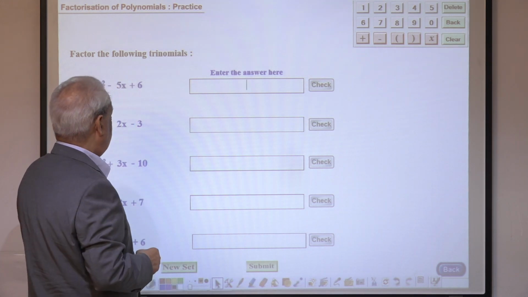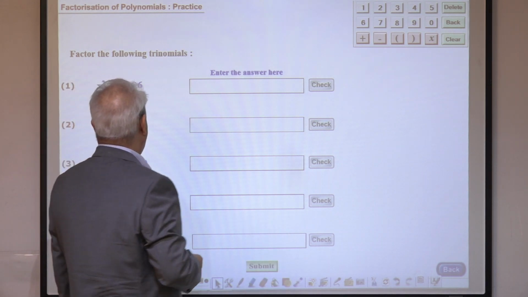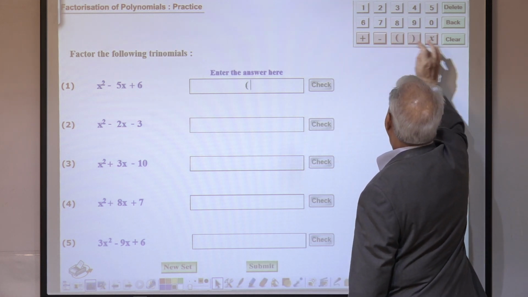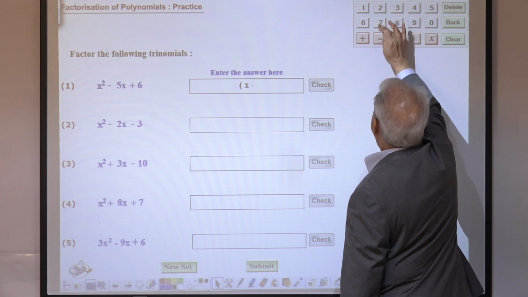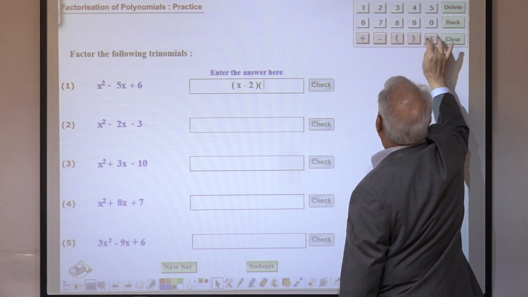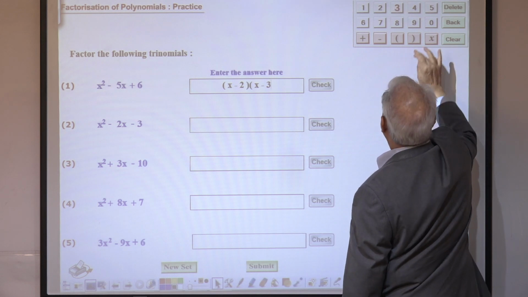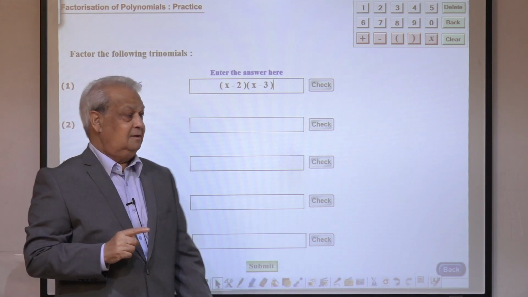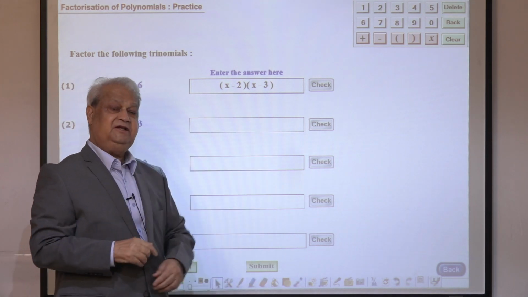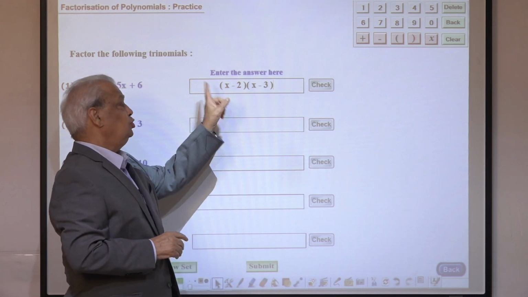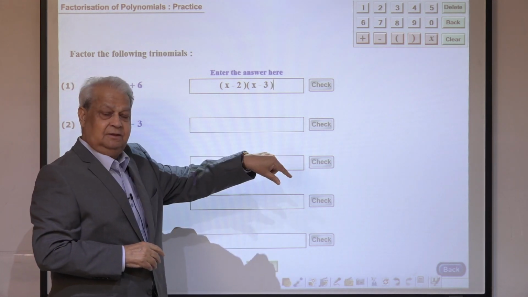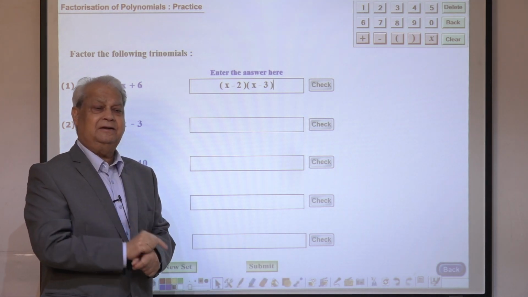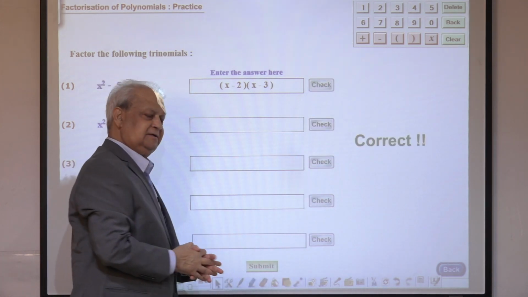So, for example here, I want to enter the answer for the first one. You have here, you have x minus 2, x minus 3. These are the factors. Now the question is, this is the only way to write the factors? It can be minus 2 plus x, minus 3 plus x, or whichever way. So long as the factors are right, the system will grade it right. If I click on check, it's correct.